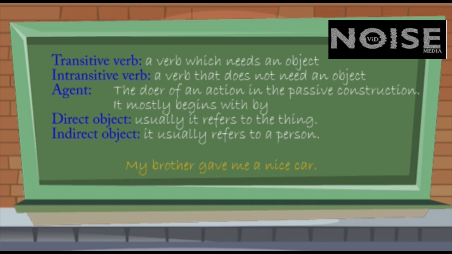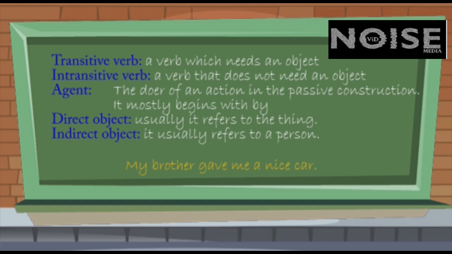And the agent, the doer of an action in the passive construction or in active even. For example, if I say the house was constructed by these men, these men are the agent, and usually this thing begins with by. Direct object, usually it refers to the thing. For example, my father gave me a gift. A gift is the direct object.